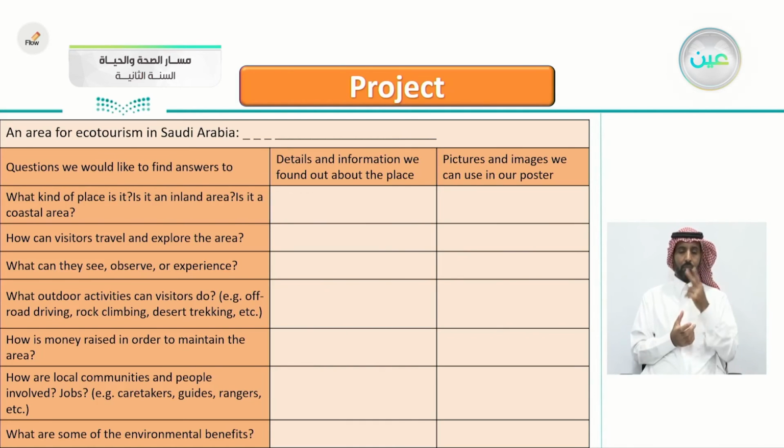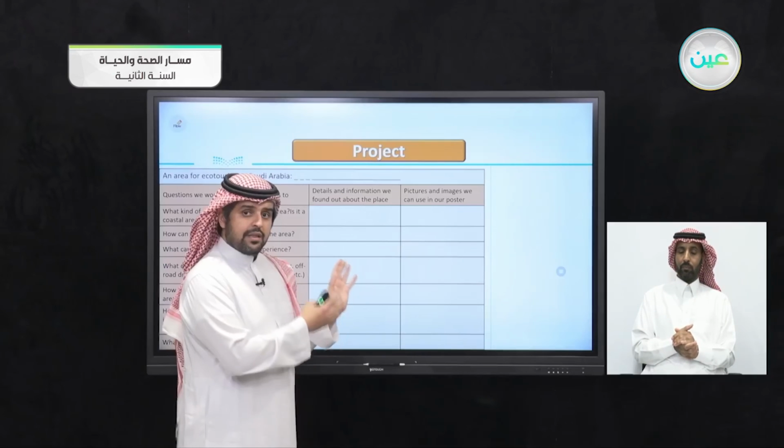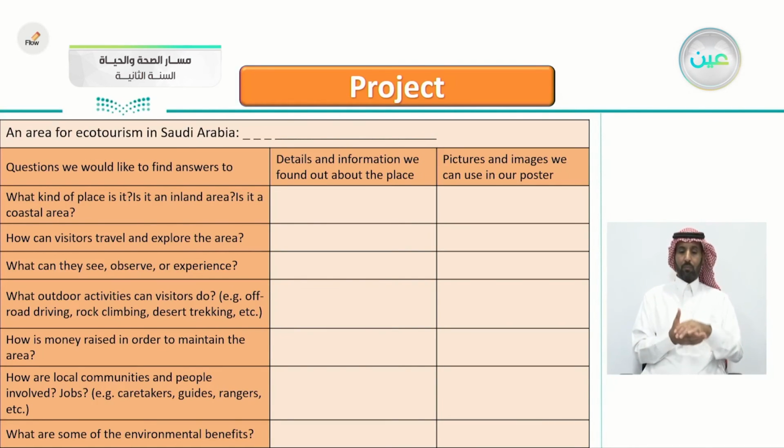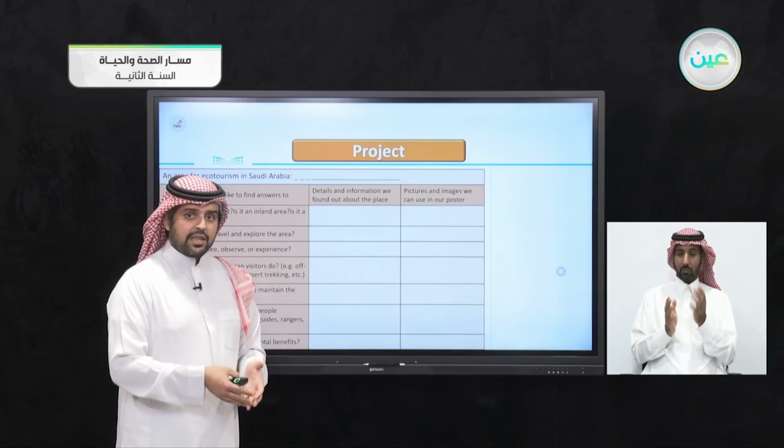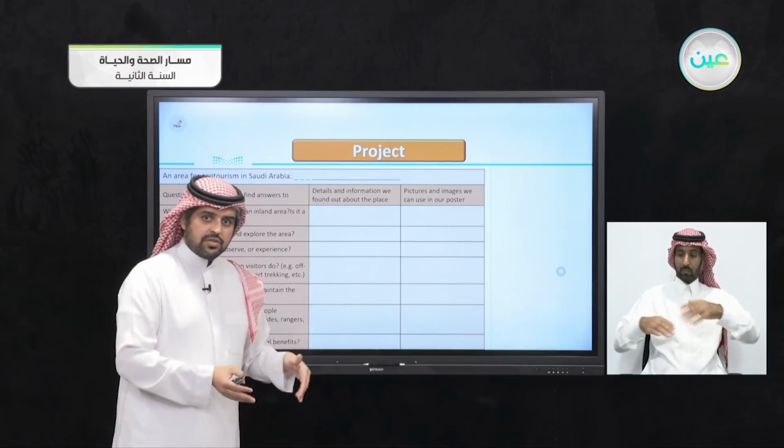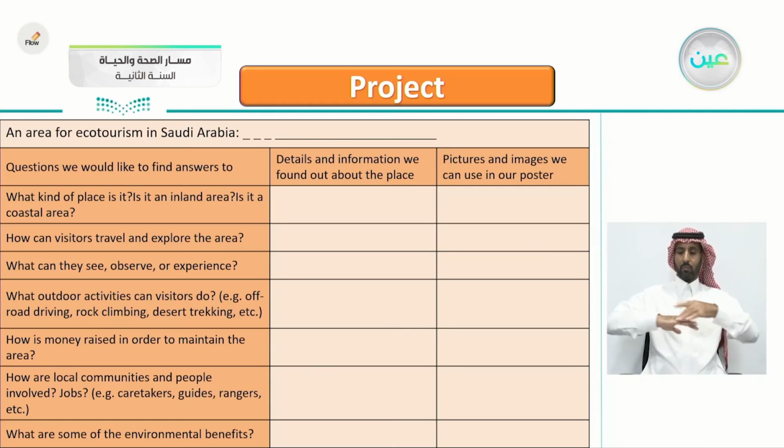So you see here we have 3 columns. Questions we would like to find answers to. This chart will help you. These are some questions. The second column here, details and information we found out about the place. Pictures and images we can use in our poster. So you fill this chart by yourself. Let's read some of these questions. What kind of place is it? Is it an inland area? Is it a coastal area? So is it an inland area like Riyadh, or is it coastal, next to the coast, like Dammam or Jeddah?